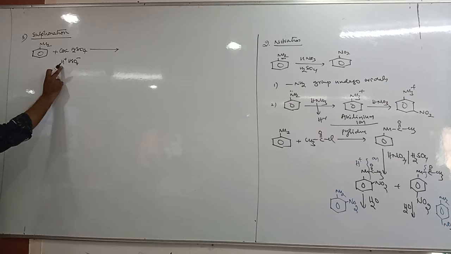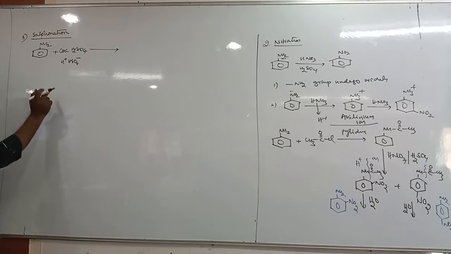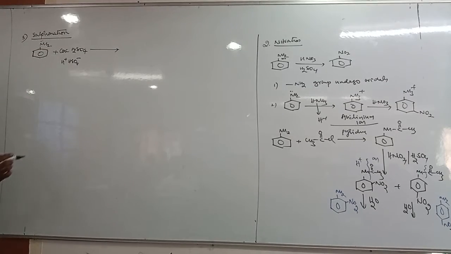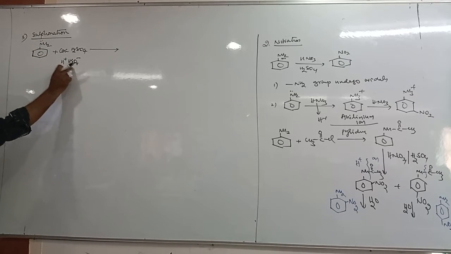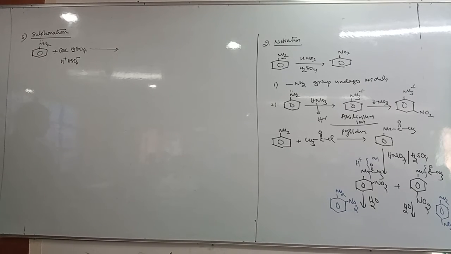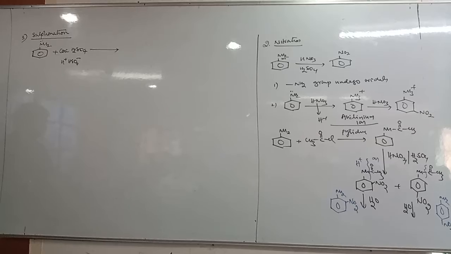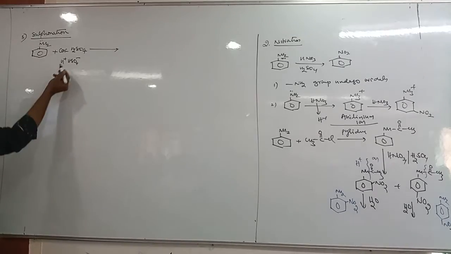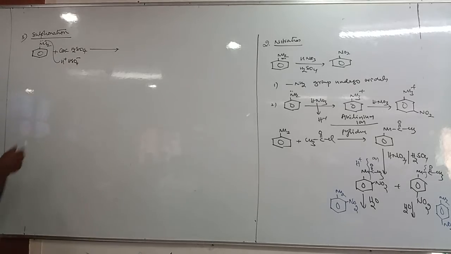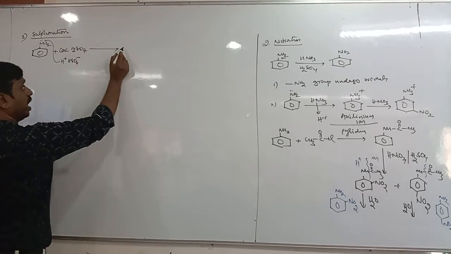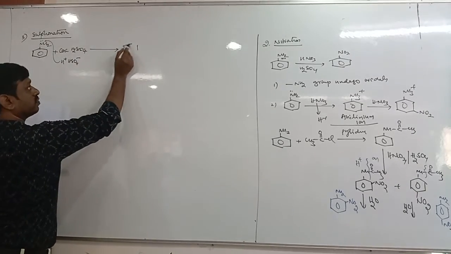Now, among H plus and HSO4 minus, which reacts with the amine group? The amine group is a base, so it always reacts with acid, H plus. If it reacts with acid, what does it become?